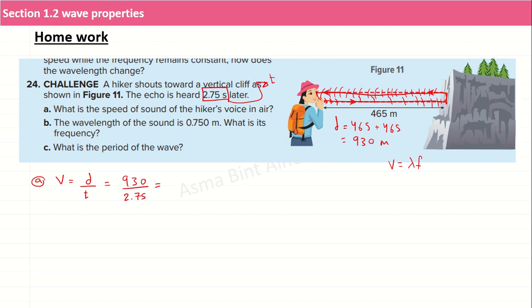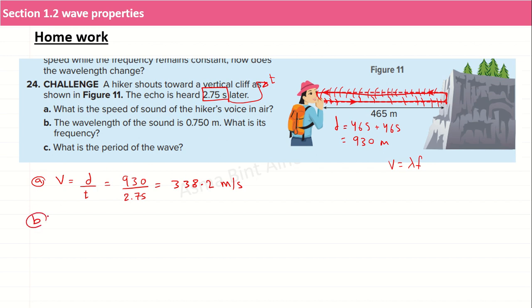Divided by 2.75, that gives you 338.1218, let's say 338.2 meters per second. Very good, see? And it's a very common speed for sound waves. It's always in the range of 330 to 340 or so.